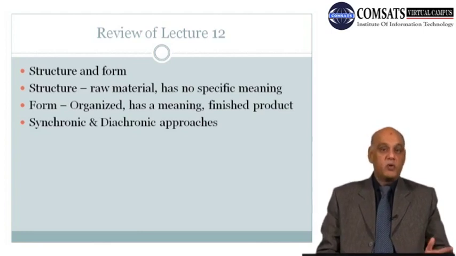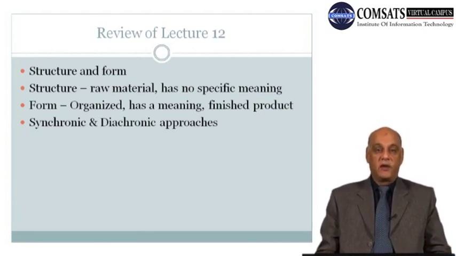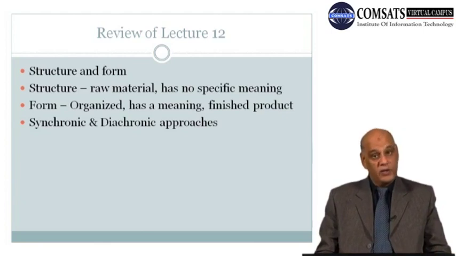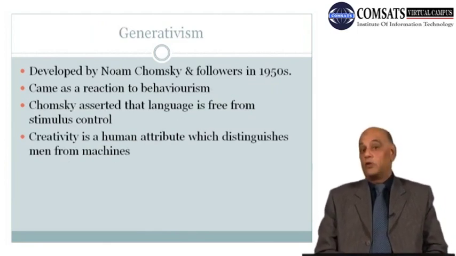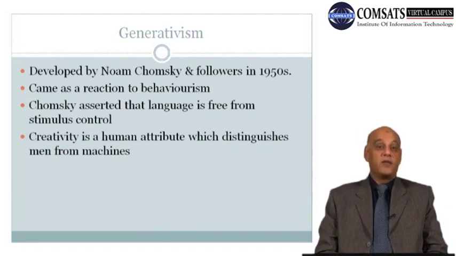Now, let's move on to the theories, different theories that different linguists gave about the structure of language, how the language is formed, how the language is produced in the mind, how the language is uttered, right? And the first theory we're going to talk about today is generativism. It was developed by Noam Chomsky and his followers in the 1950s, the same man who we know with reference to competence and performance.